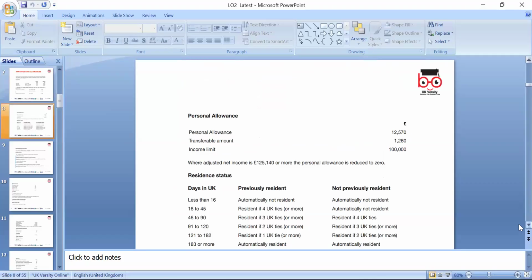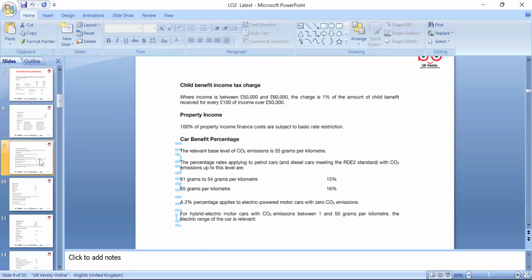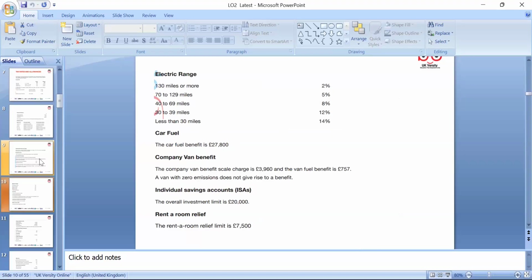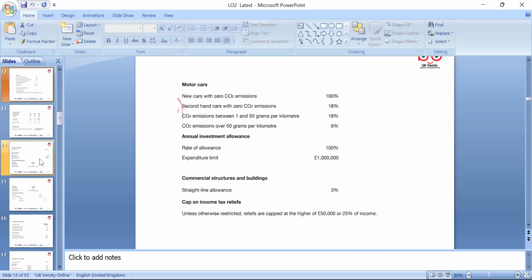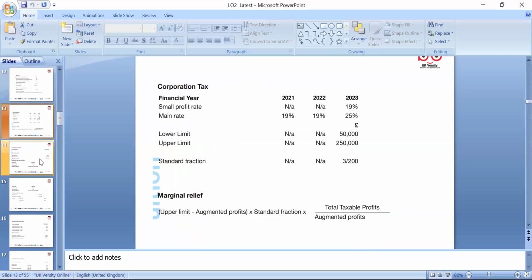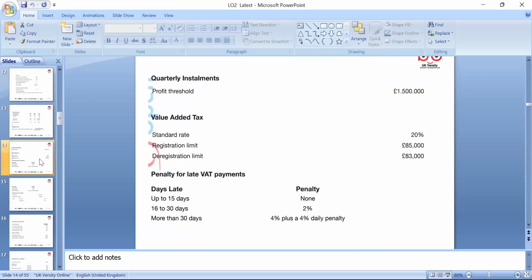On the income limit, after 100,000, if your income is 125,140, the personal allowance is gone, and of course you have to pay tax on the whole amount. We also have to look at the child benefit. If you're earning more than 50,000, you have to pay and declare the tax. Then electric cars, CO2 emission levels, and corporation tax, which is still 19%, but we can explore that. Look at the finance document.